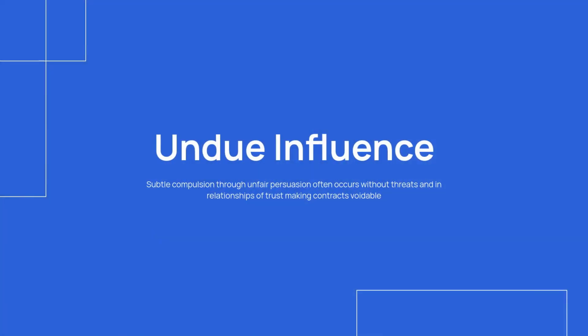Undue influence is a subtler form of compulsion than duress. It involves unfair persuasion, often without explicit threats. The victim is usually dominated by the persuader. This can occur in relationships of trust. The undue influence makes the contract voidable.